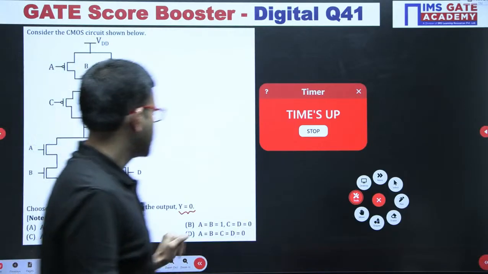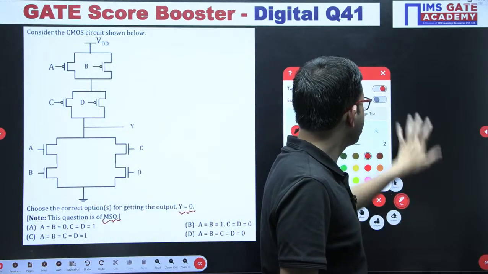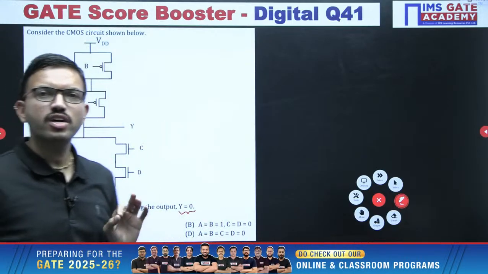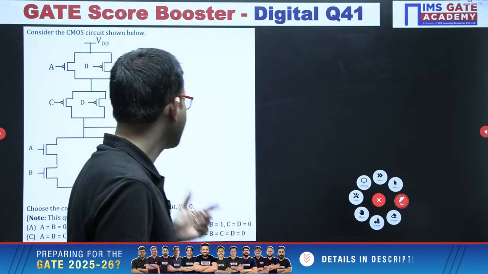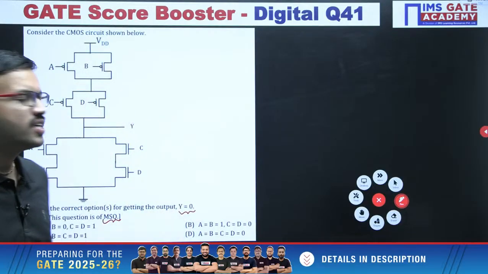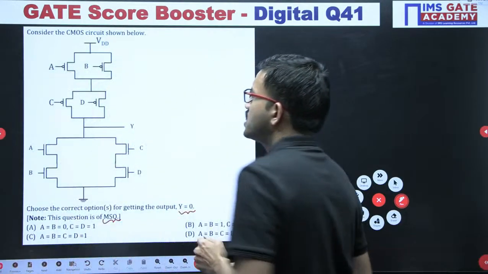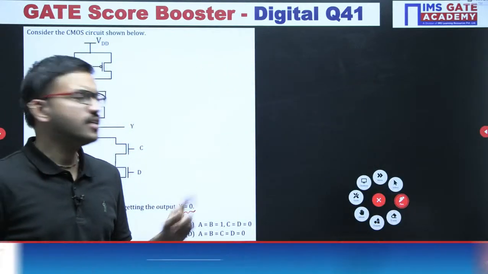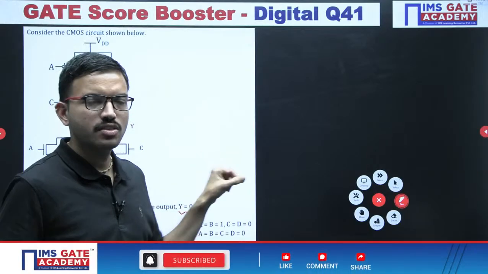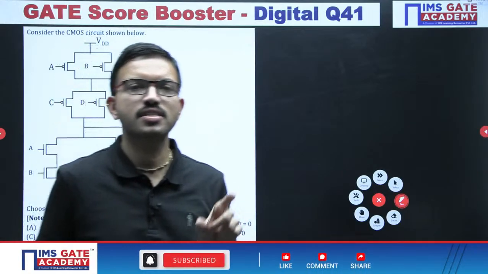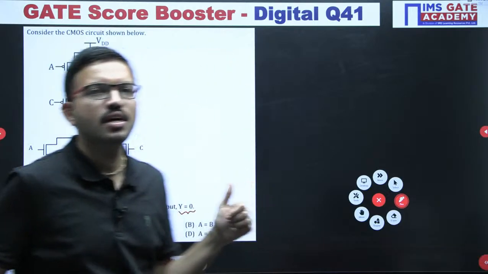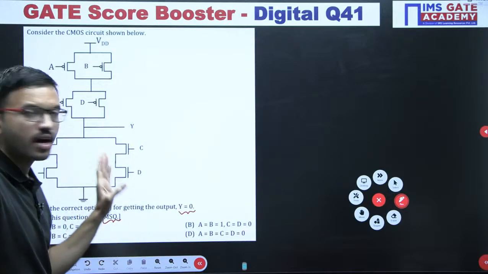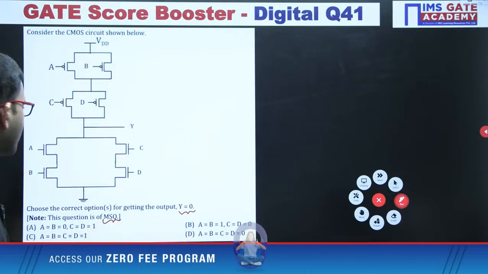Since this is MSQ, either one option or more than one option can be correct. As of now, Anish is getting one option. That one option, whatever you have mentioned, is true. But along with that, it may satisfy some of the other options as well. For answering this question, the CMOS logic from the first question I discussed today, before writing the expression, if you catch that logic, you can get the correct answer. All the correct options you can choose. It is very simple.